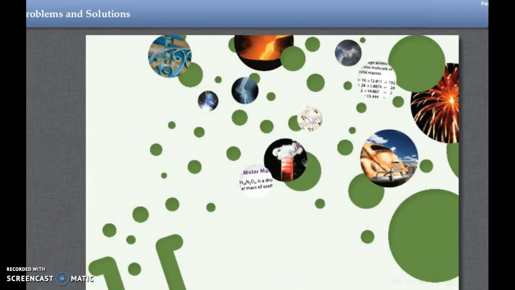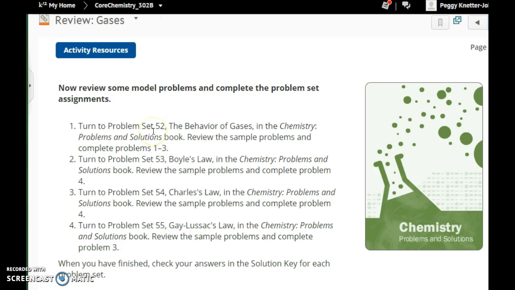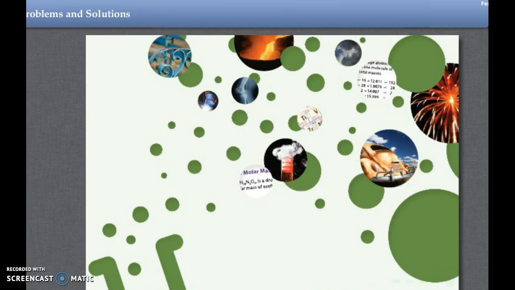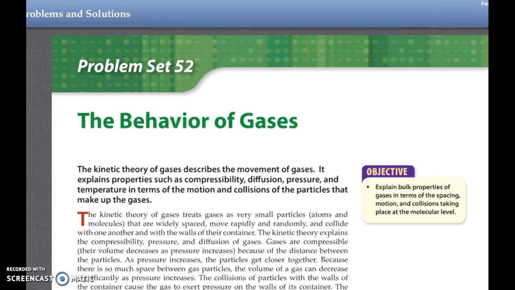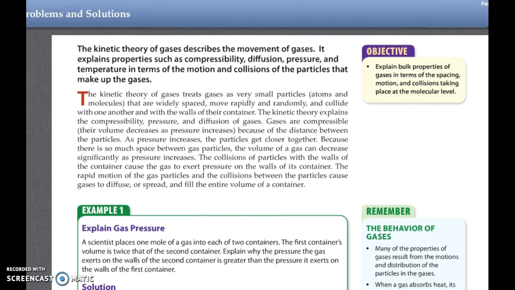All right, so we need to go to problem set 52. Problem set 52 starts on page 114, which is right below where my mouse is right now. I know you can't see it, but the behavior of gases. Objective: explain bulk properties of gases in terms of the spacing, motion, and collisions taking place at the molecular level. The kinetic theory of gases describes the movement of gases. It explains properties such as compressibility, diffusion, pressure, and temperature in terms of the motion and collisions of the particles that make up the gases.